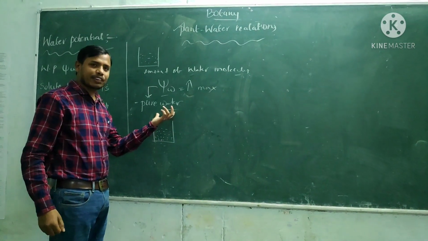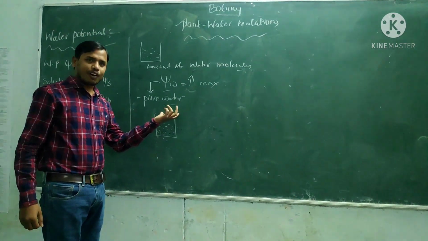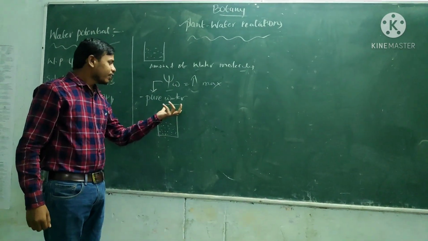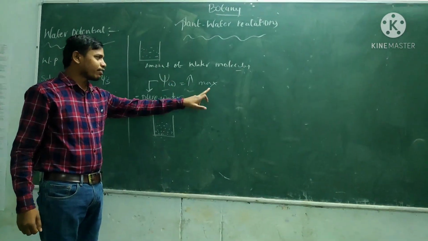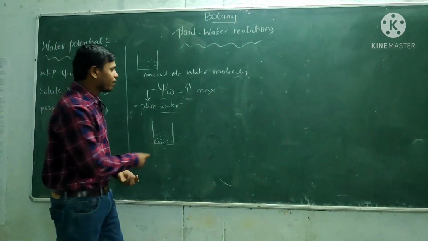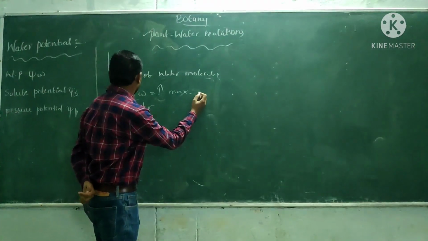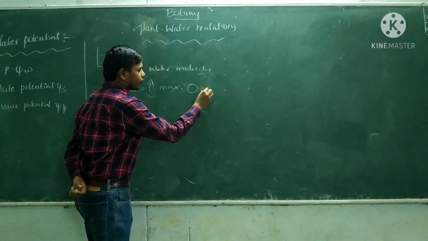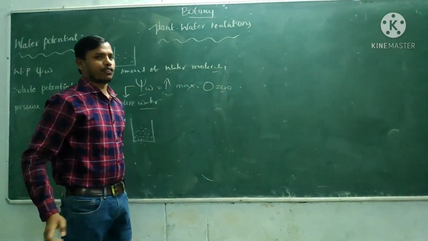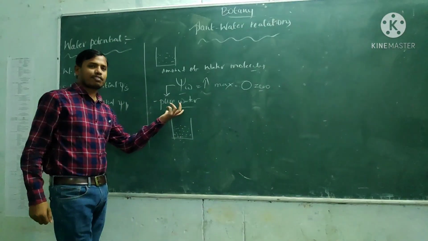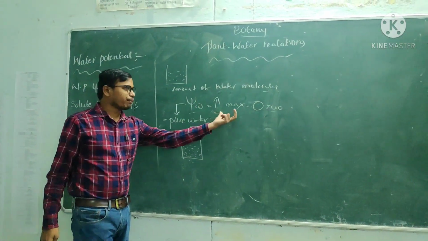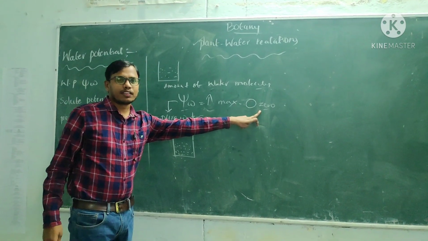Which has the maximum water potential? Pure water. In pure water there is no solute, so the water potential is maximum. What is the maximum value of pure water potential? 0. How much? 0. This is a very important NEET examination question. Water potential is maximum, and that value is 0.